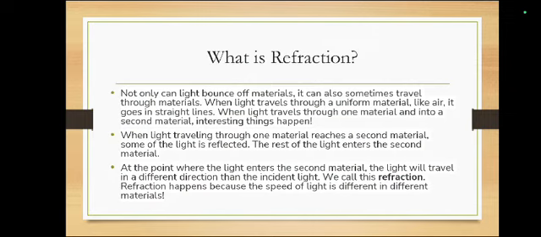When light traveling through one material reaches a second material, some of the light is reflected. The rest of the light enters the second material. At the point where the light enters the second material, the light will travel in a different direction than the incident light. We call this refraction. Refraction happens when the speed of light is different in different materials.